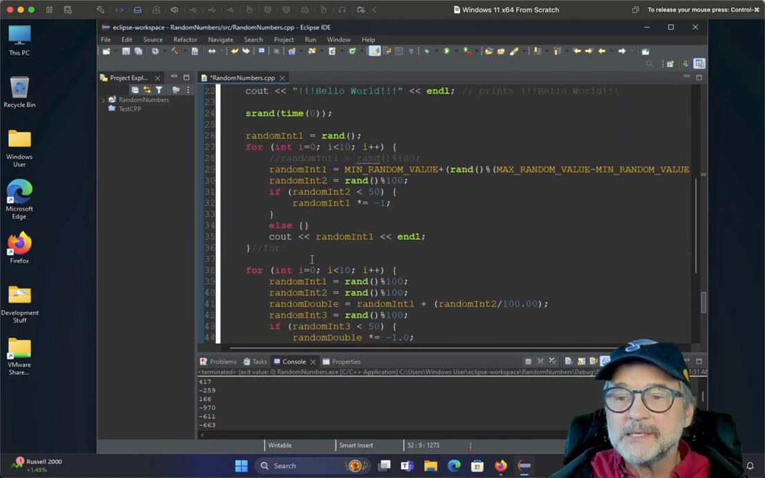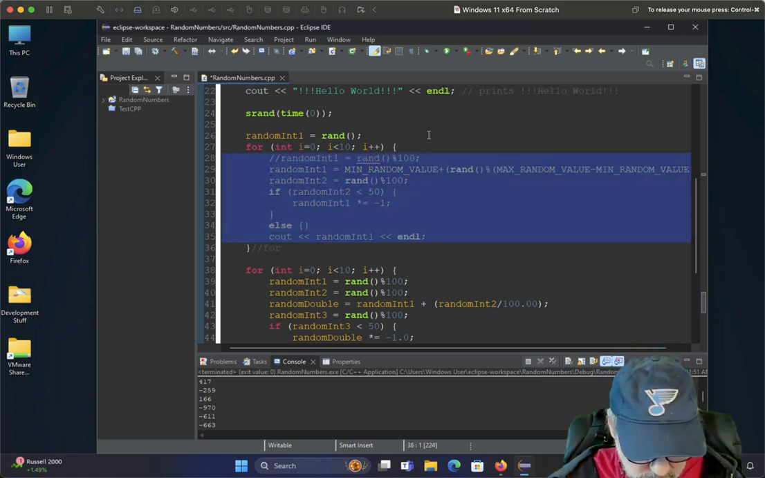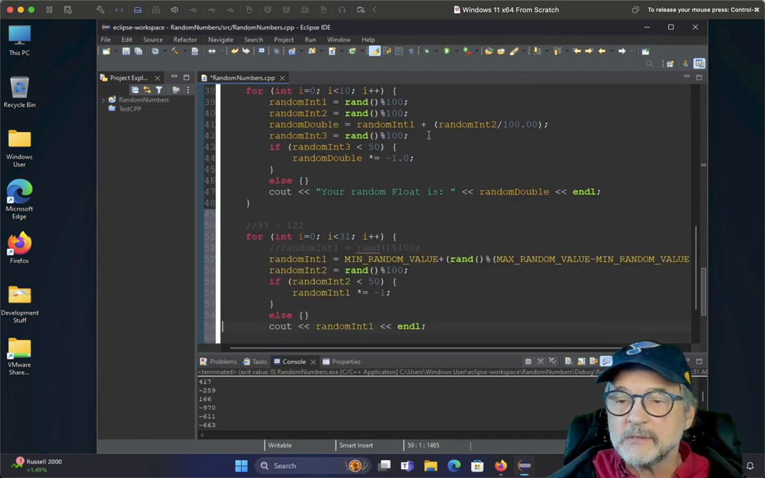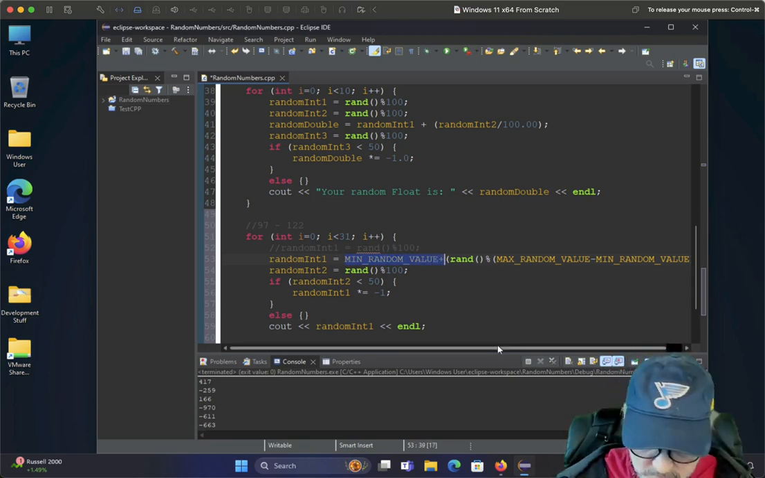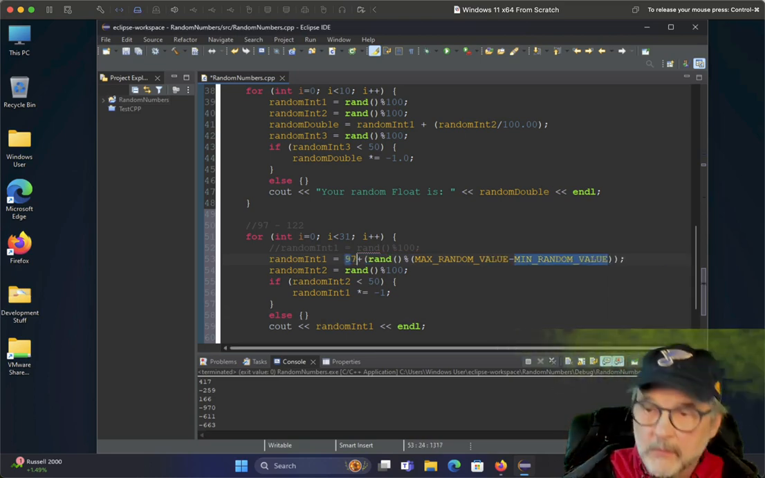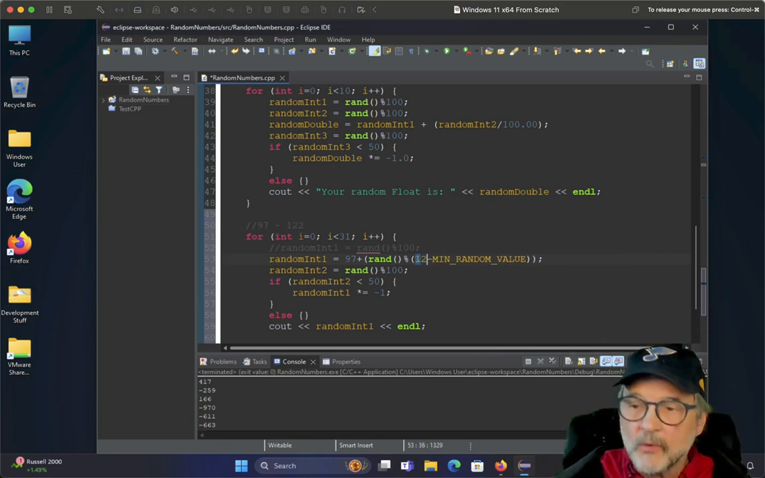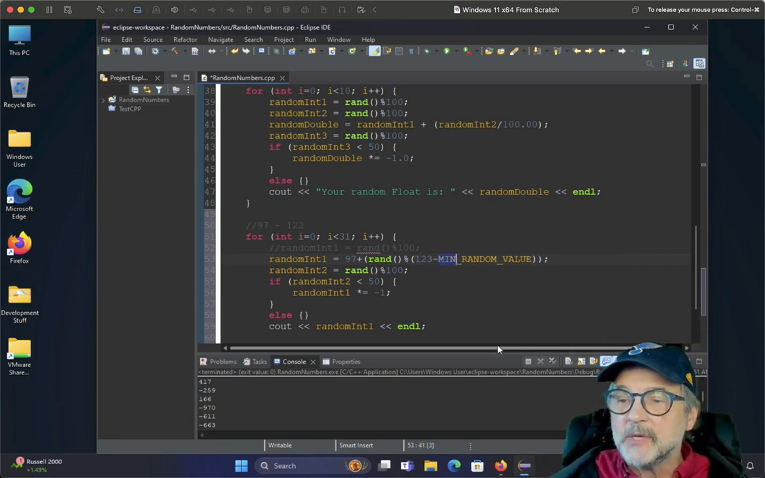Okay, so let's take our code right here that we did for minimum and maximum, and let's just copy it into our loop, and we'll be making changes. So now instead of minimum random value, I'm going to want to say 97. Instead of the maximum random value, I'm going to want to say 122. Let's say 123. And the minimum random value again will be 97.